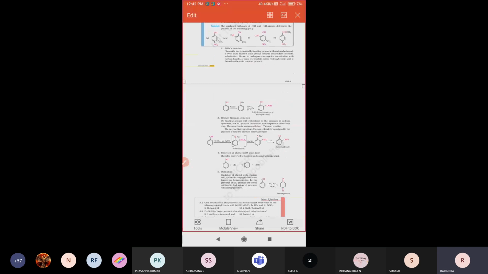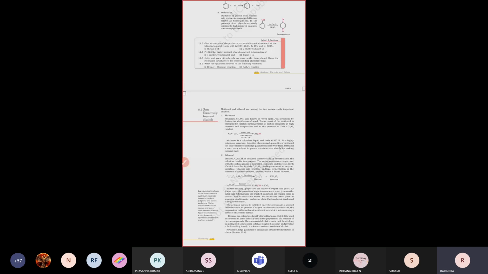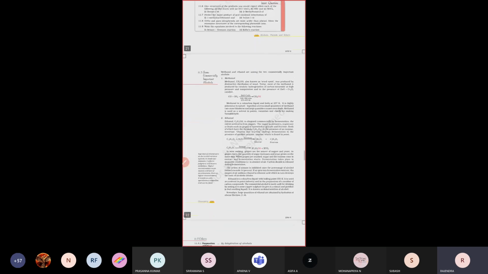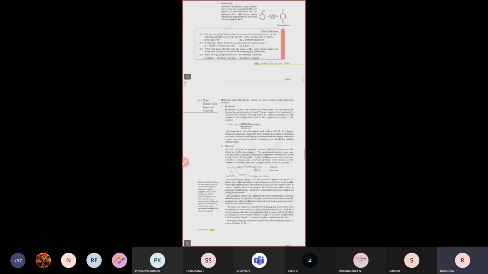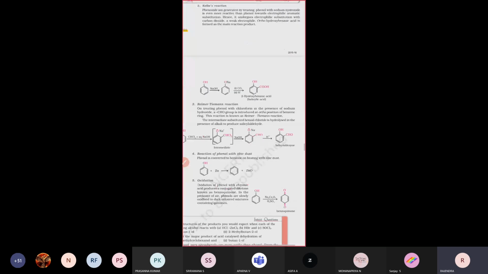Next, see the name reactions, very very important. Only these two concepts we are going to see: Kolbe's reaction, next Reimer-Tiemann, and oxidation. In the next period at 2 o'clock, we will see the commercial uses and importance of ethanol and methanol. We'll see these compounds once. What Kolbe's reaction is and how it happens, and what the Reimer-Tiemann reaction is, all that we are going to see. First, see Kolbe's reaction.